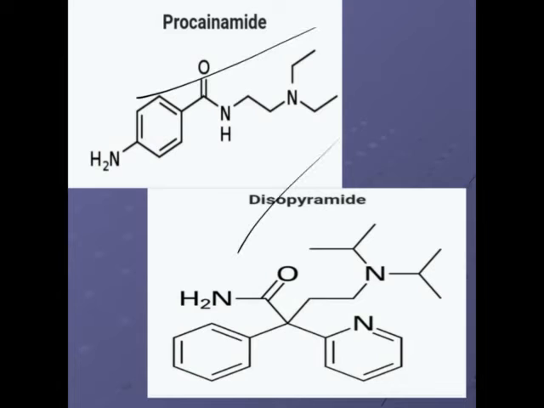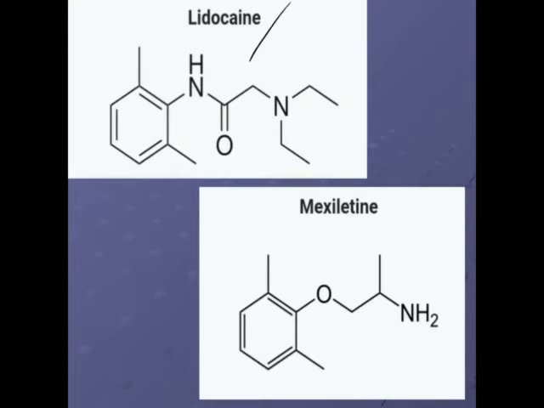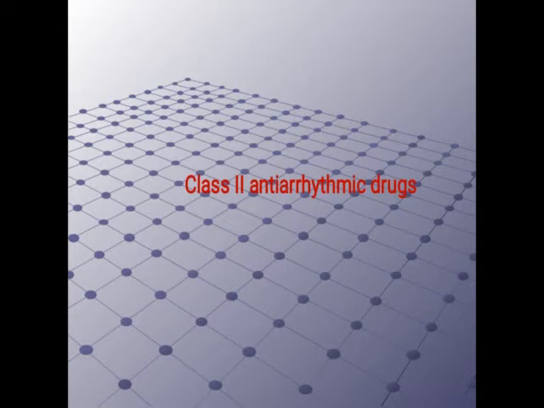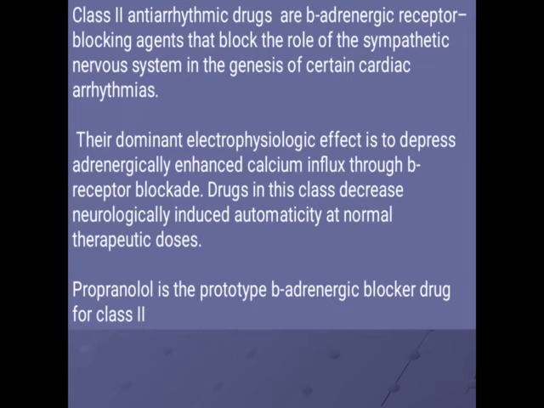So these are the structures of procainamide, disopyramide, lidocaine, mexiletine, propafenone. These come under the class 1 antiarrhythmic drugs.